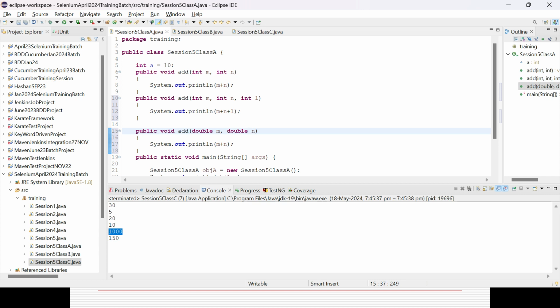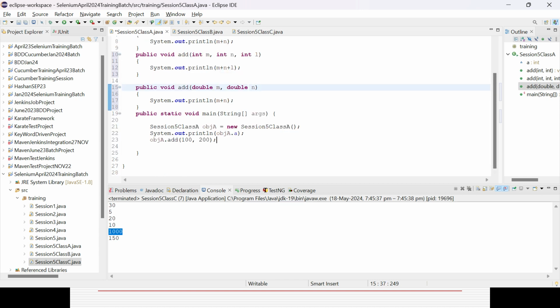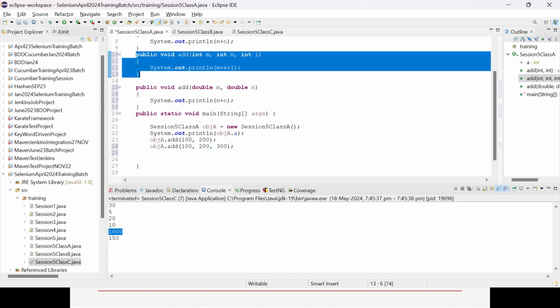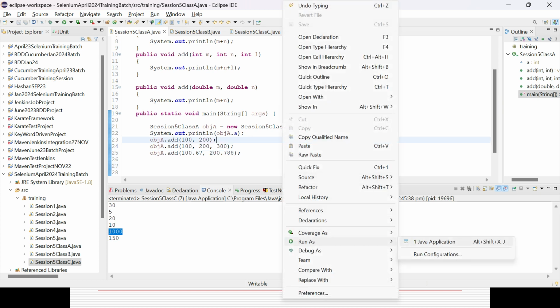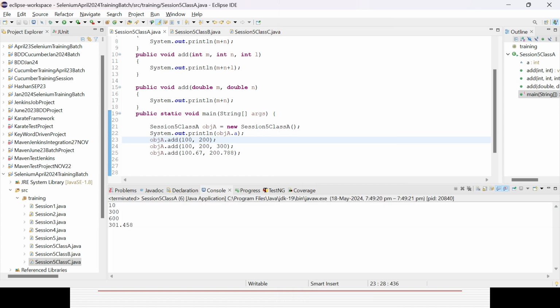Okay, now I can call that method and I can provide 3 arguments also. It will not be a problem, it will accept because it is matching here. Now I will try the other one, maybe with 100.57. This double is also accepted, and I can get the result. In real-time method overloading, you have already seen driver.findElement by id, name, class name, all this stuff.